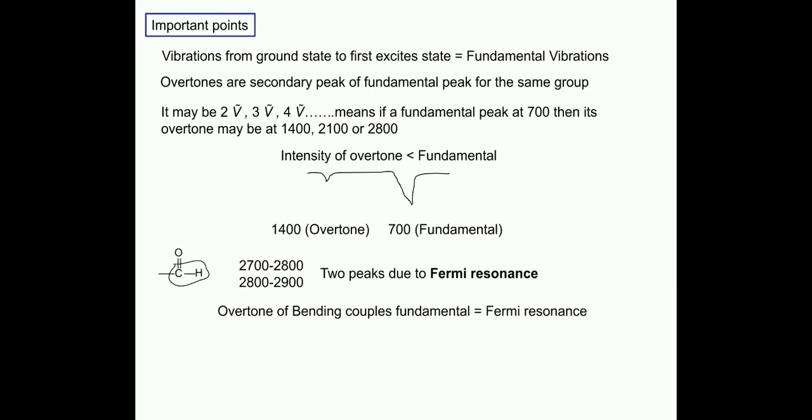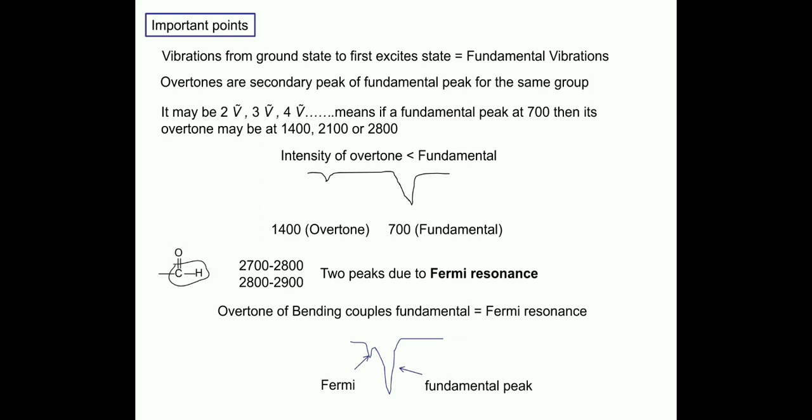So an overtone of bending couples with the fundamental to give Fermi resonance. It means overtone plus fundamental peak gives Fermi resonance.